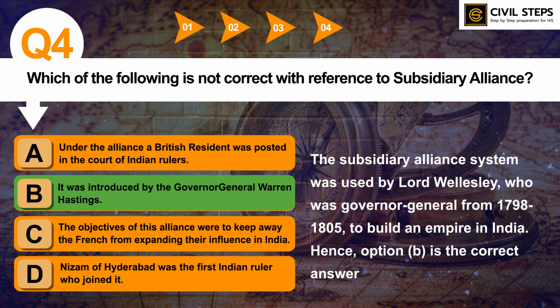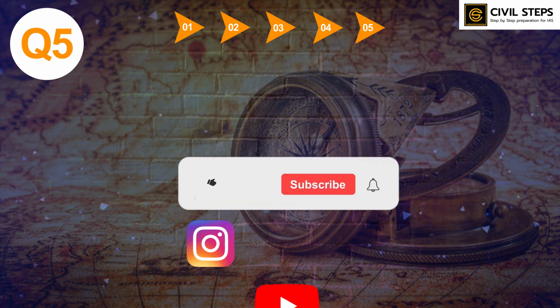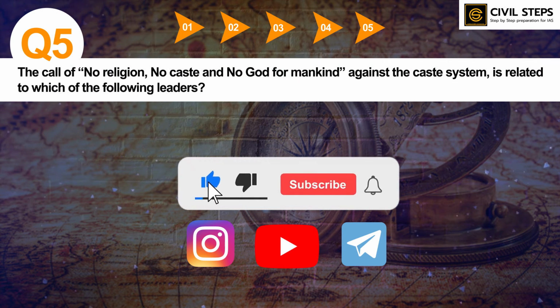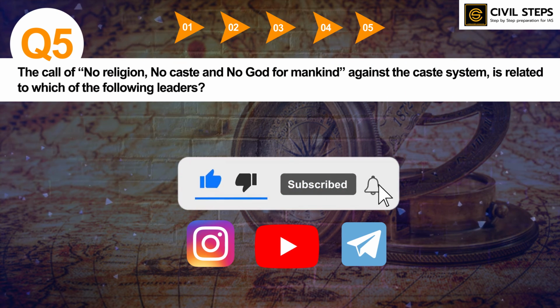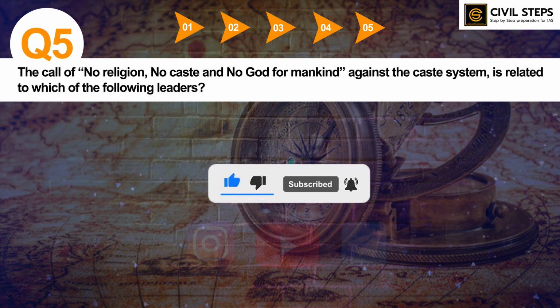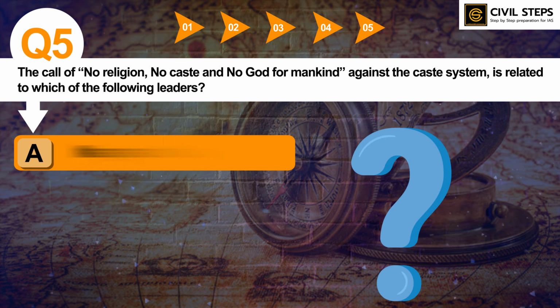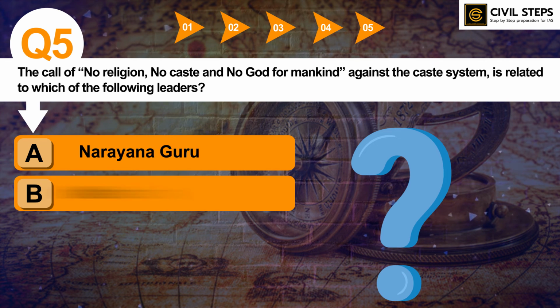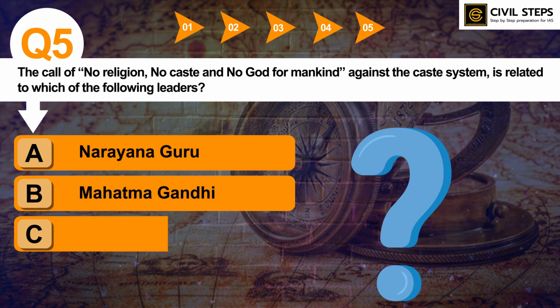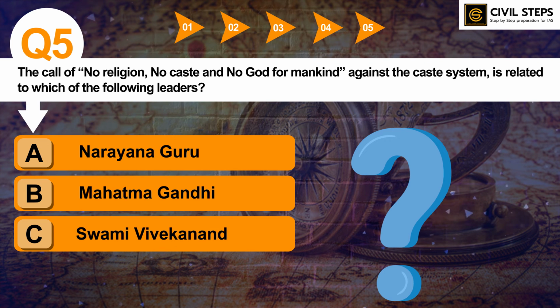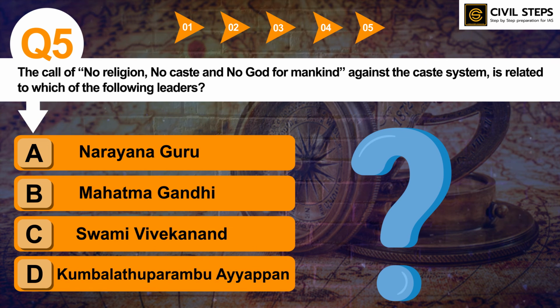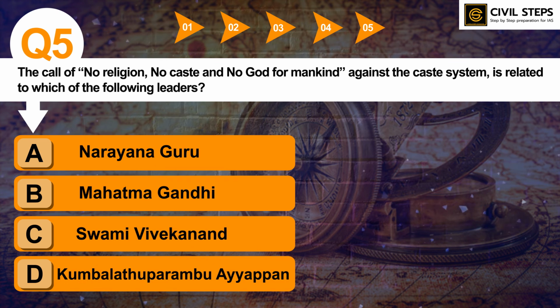So let us now discuss question number 5. The call of no religion, no caste, and no God for mankind against the caste system is related to which of the following leaders? Option A. Narayan Guru. B. Mahatma Gandhi. Option C. Swami Vivekananda. Option D. Kumbalathu Parambu Ayappan.